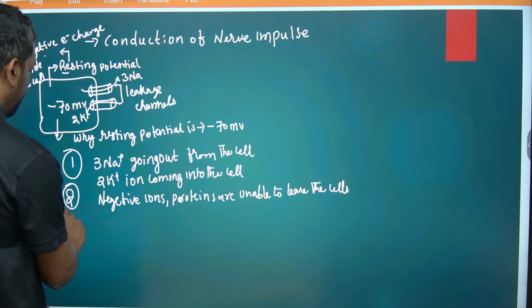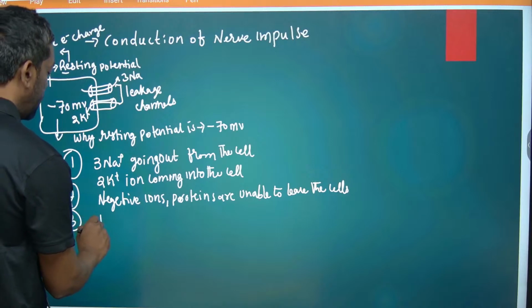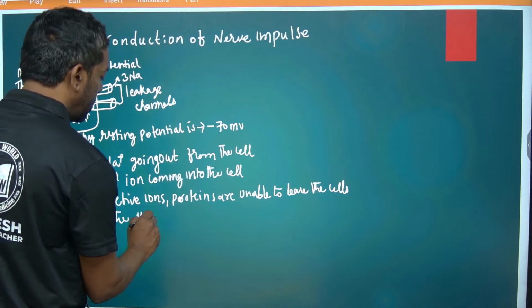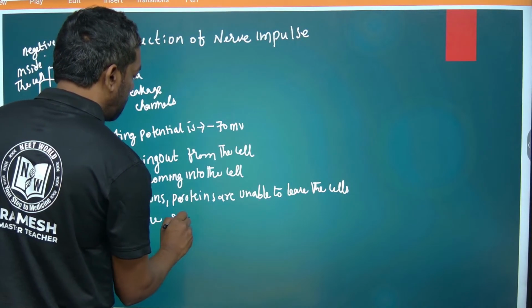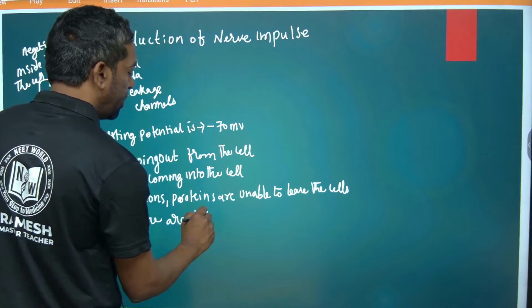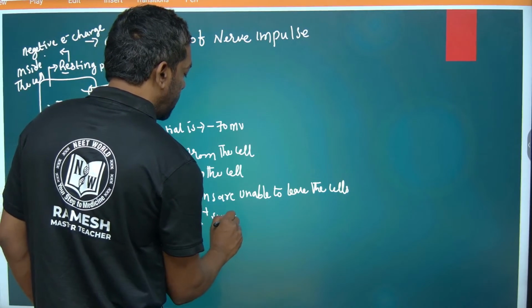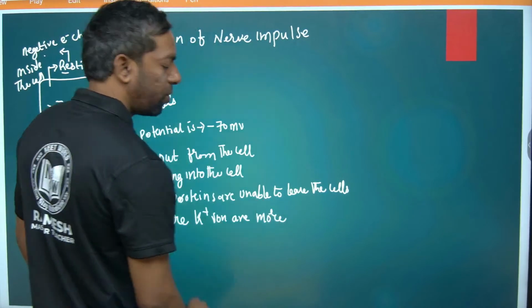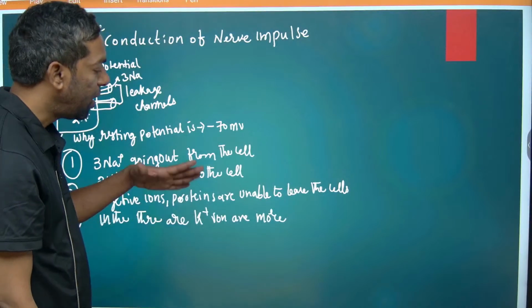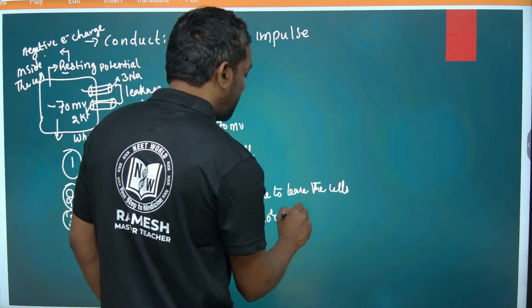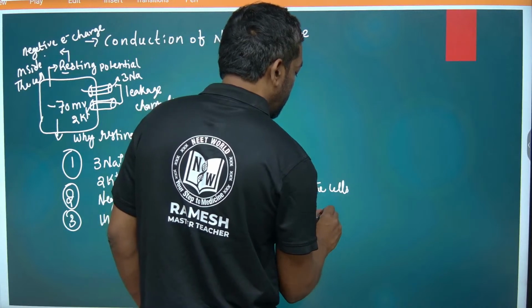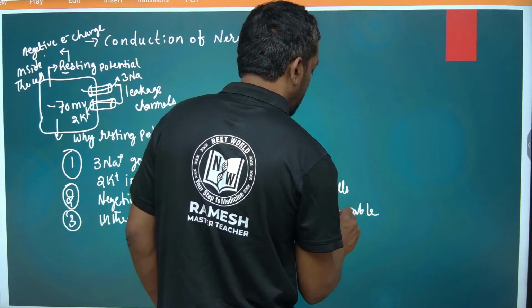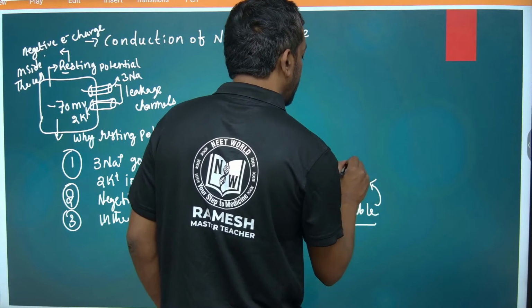And third, in the cell there are more potassium ions, and they are permeable, so they exit from the cell.